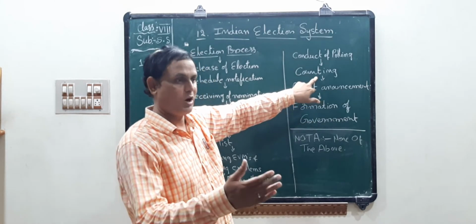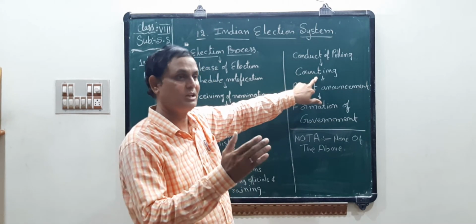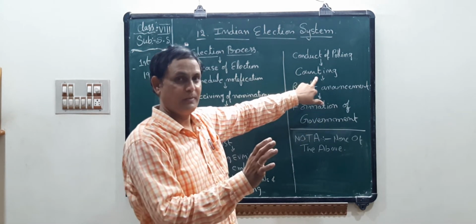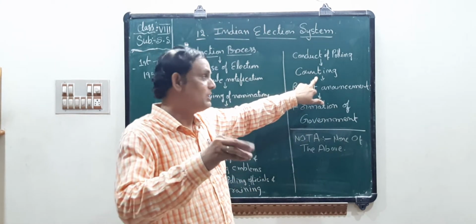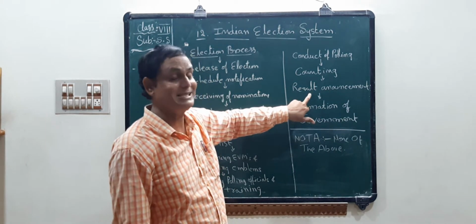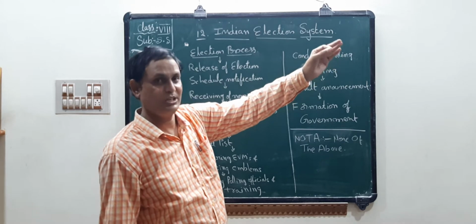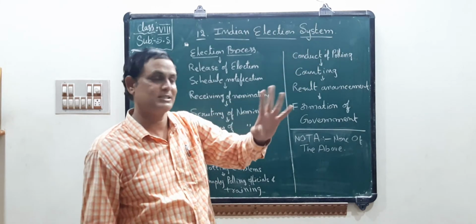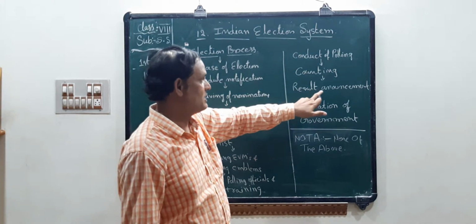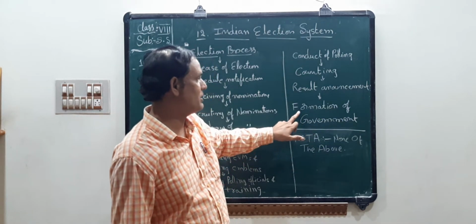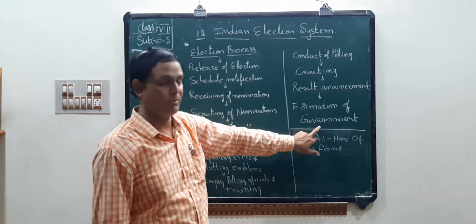Okay, so how many seats a particular member gets, etc. So they will announce the result. Yes, this man got victory over this man, etc. So this is the result announcement. Next one, the final one, is the formation of government.